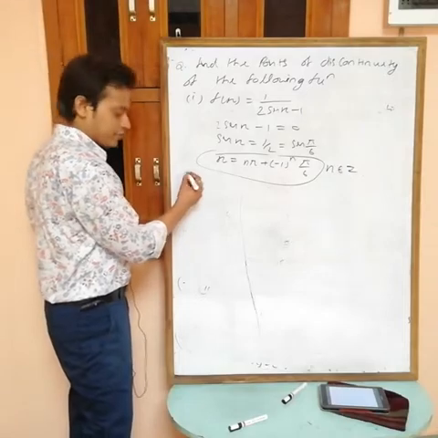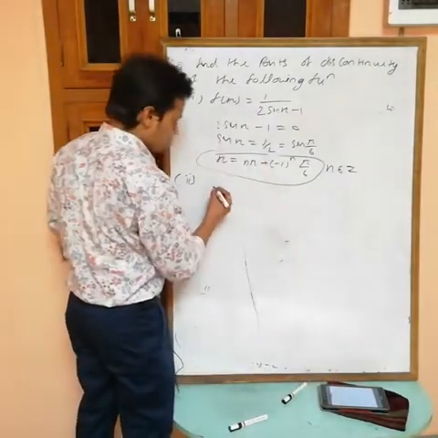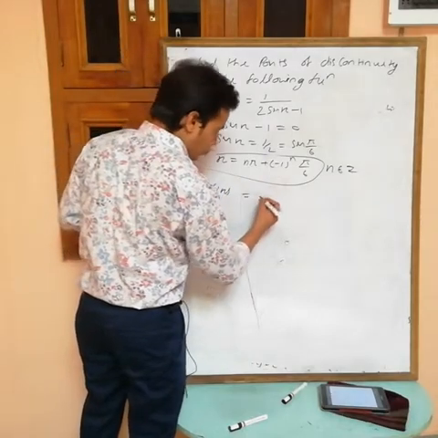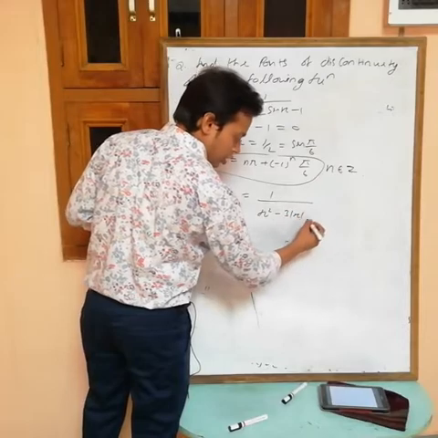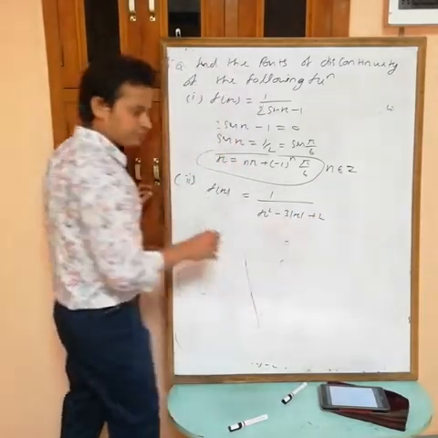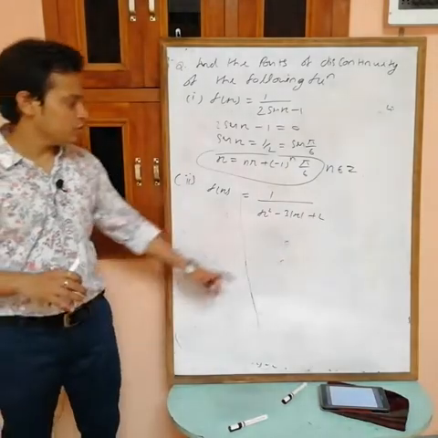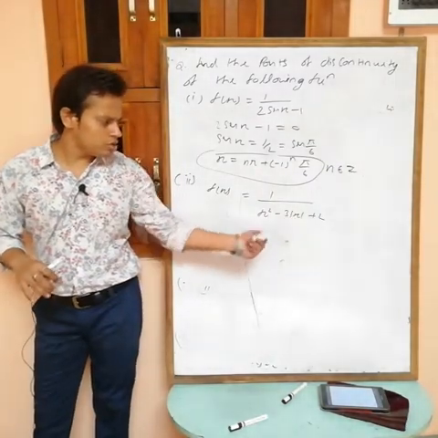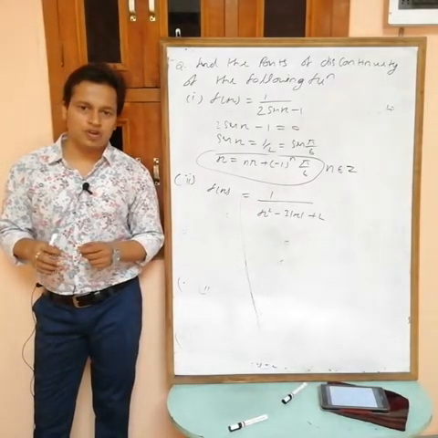Okay, the second one is f(x) equals 1 by x square minus 3 mod x plus 2. Now see, again this is modulus in terms of x, like a polynomial in modulus.